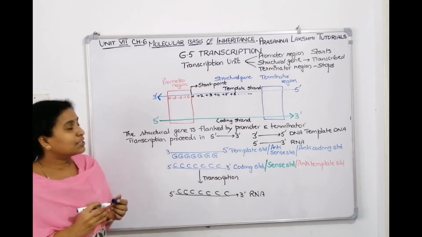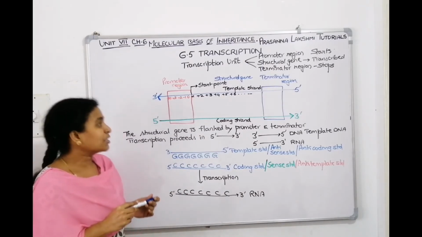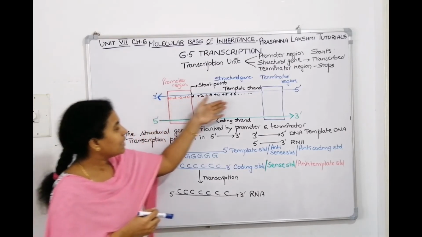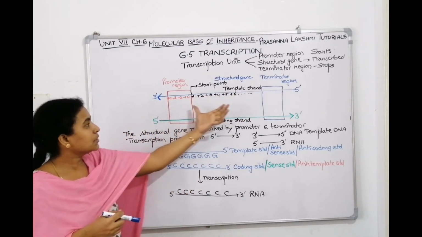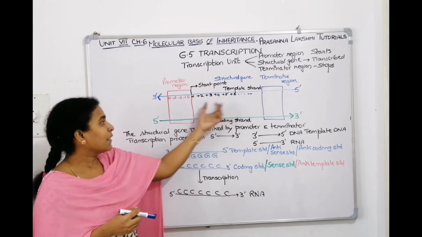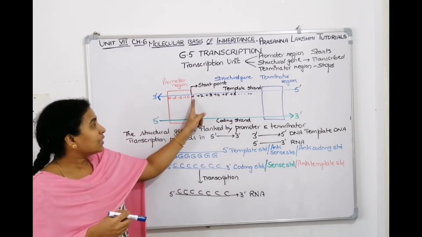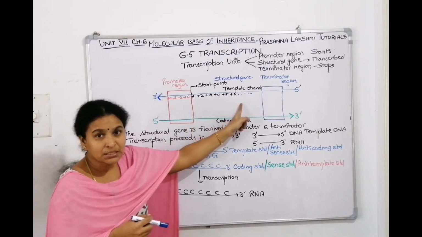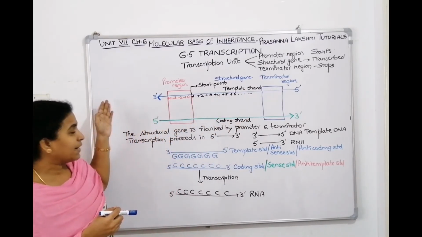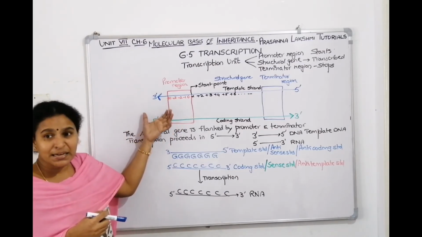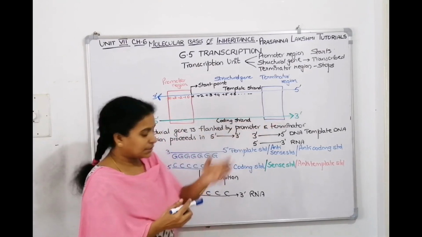Understood? So, this is a picture of a transcriptional unit. Here is a promoter and this is a terminator, and we told this is the structural gene. The structural gene is flanked by promoter and terminator, and this is the start point. For the start point we give +1, +2 bases, and on this side the bases go minus. Now the promoter is towards the minus end, and the terminator is towards the plus end.